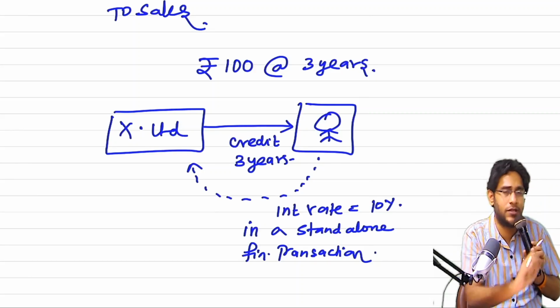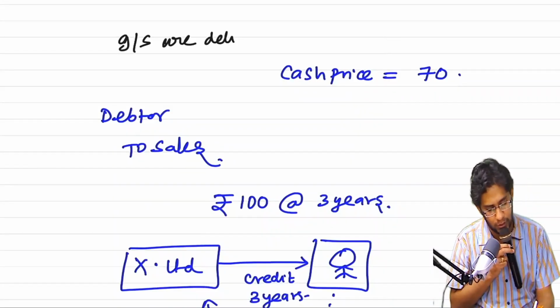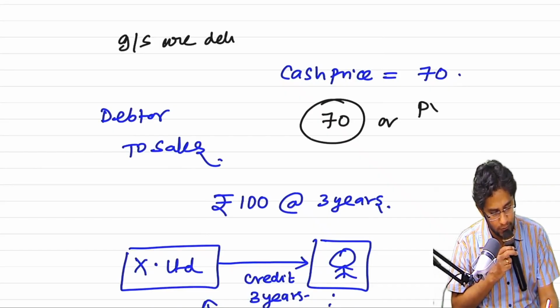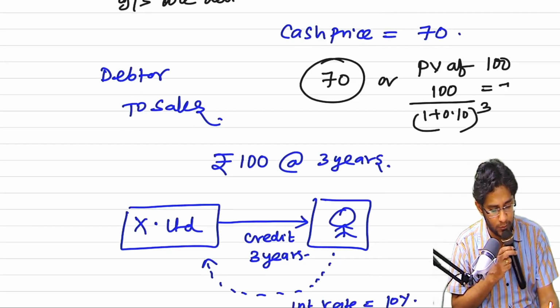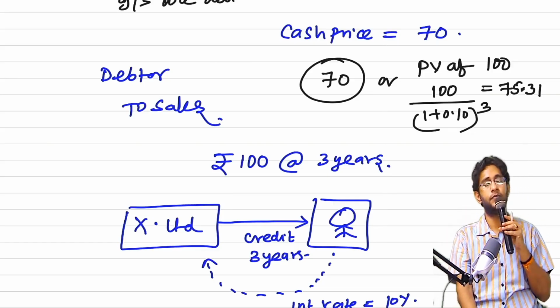Now, I have two questions in front of you. Debtor account debit to sales: should I record it with 70 rupees, which is the cash price, or the present value of 100, which is 100 divided by 1.10 whole cube, which is equal to 75.31? Tell me which one is correct.